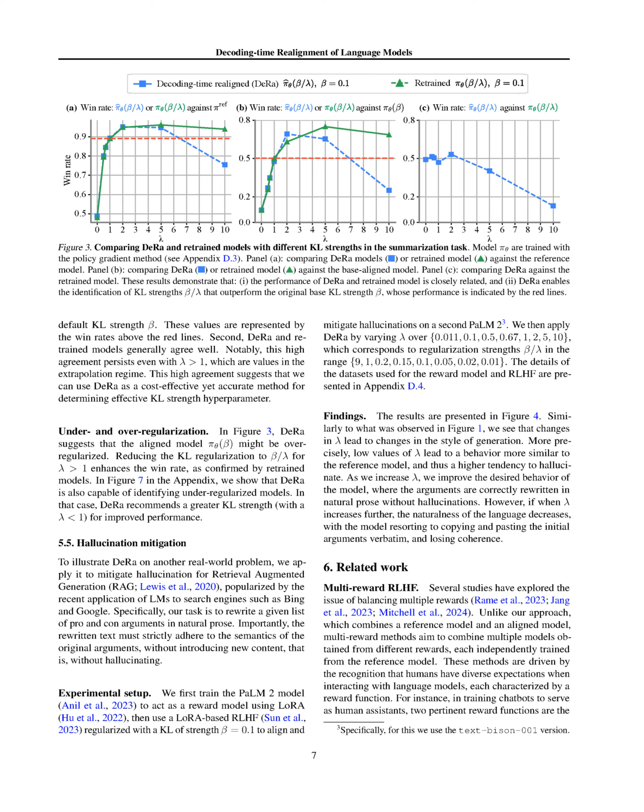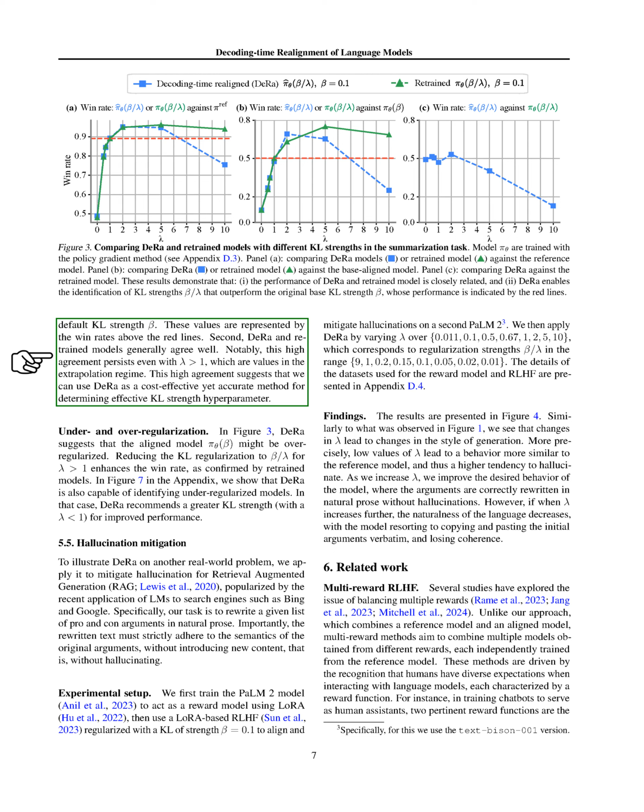Section Summary. The section demonstrates the ability of DeRa to control alignment during decoding using qualitative examples and Zephyr 7B models. By training on binary preference samples from the UltraFeedback dataset, the configurable parameter lambda in DeRa meaningfully controls the degree of alignment. The findings show that DeRa effectively identifies KL strengths that outperform the default strength and generally agrees well with retrained models, even in the extrapolation regime.